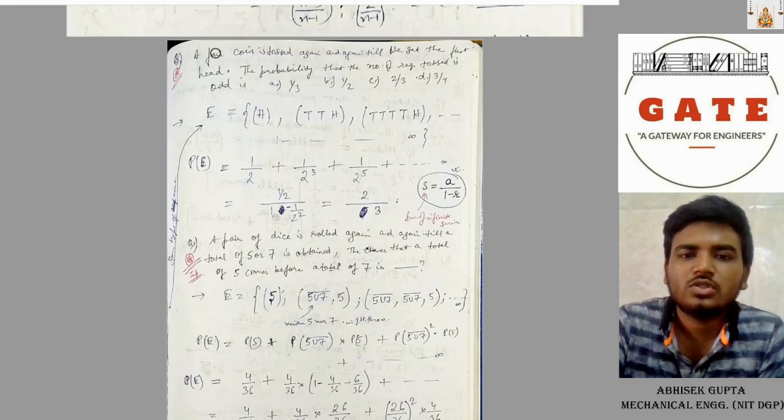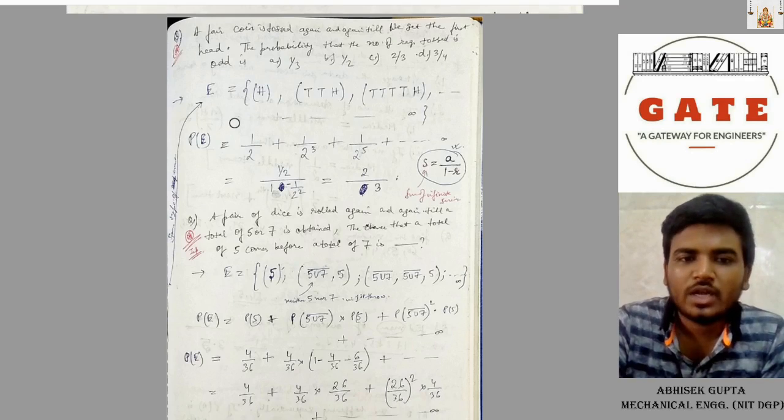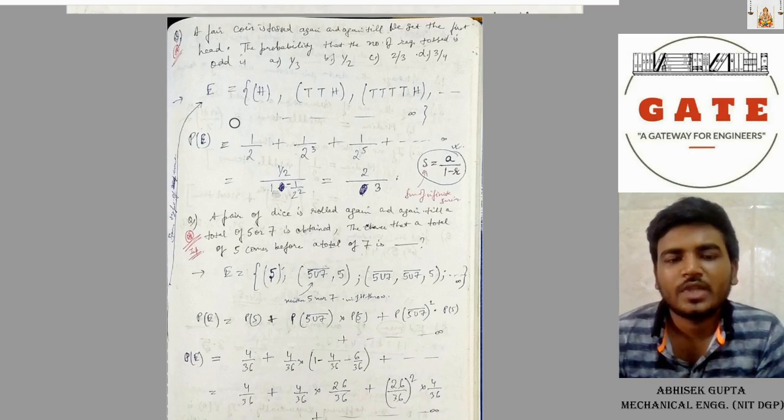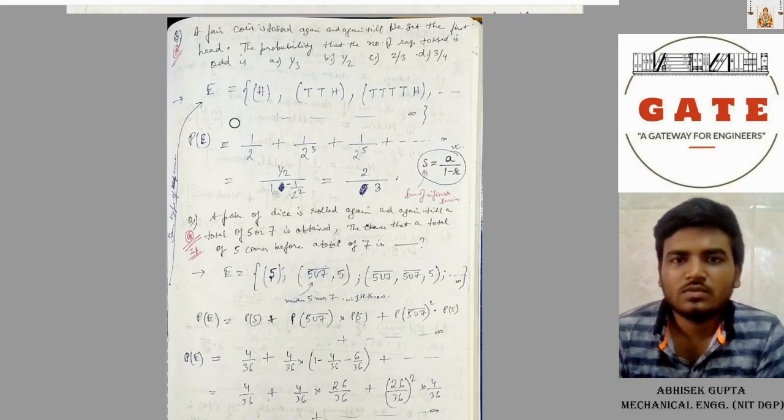A fair coin is tossed again and again till we get the first head. The probability that the number of required tosses is odd is, you have to find. How can we get the head? Either you toss a coin once and get a head, or you toss a coin thrice, or after that you will get H, T, T, H, T, T, T, T, H, like this.